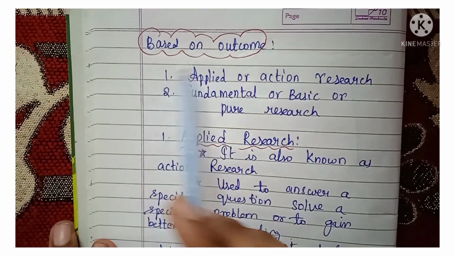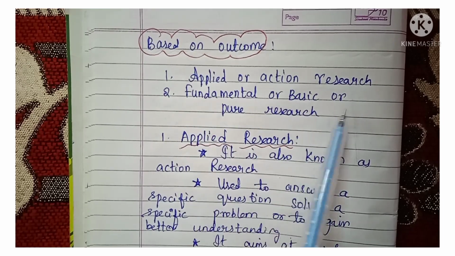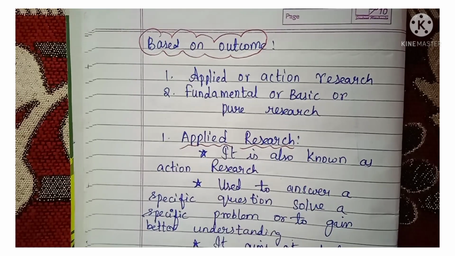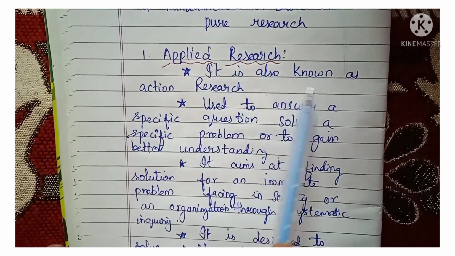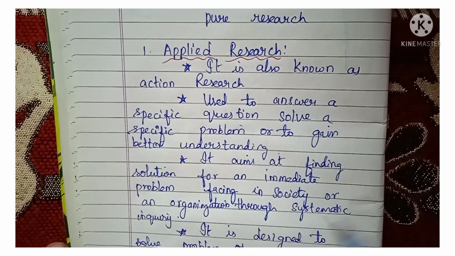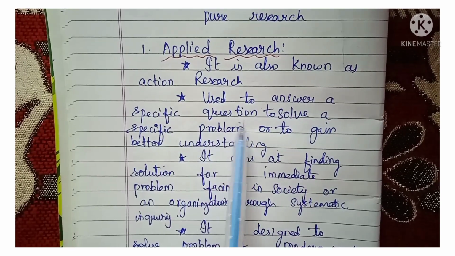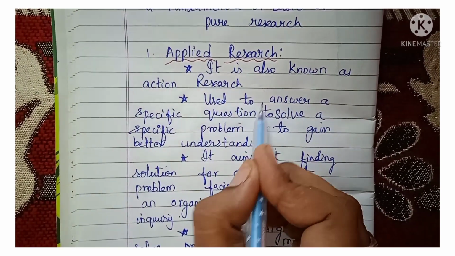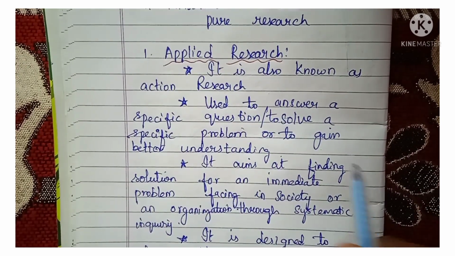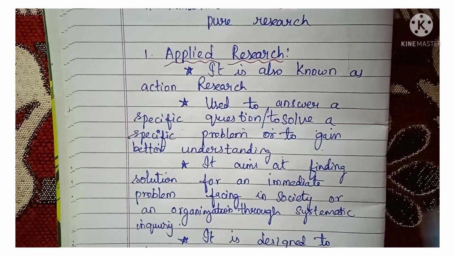Next is based on outcome. Based on outcome, research is divided into applied or action research, and fundamental or basic or pure research. What is applied research? It is also known as action research. It is used to answer a specific question, or to solve a specific problem, or to gain better understanding.